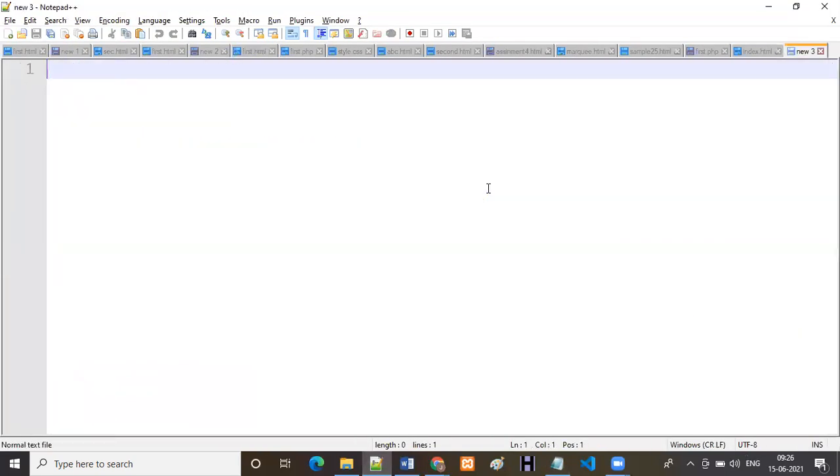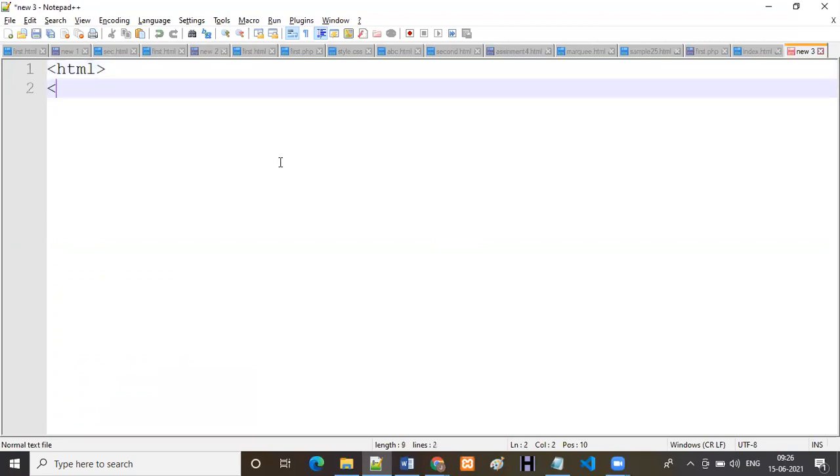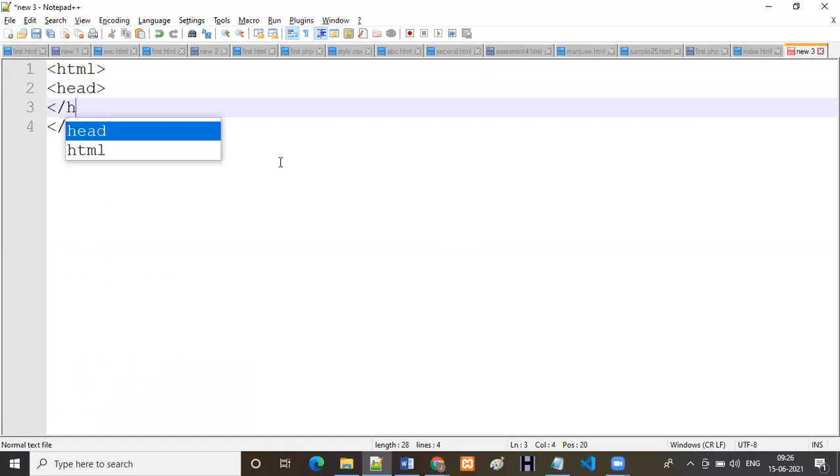Here I am not going to generate anything automatically, I am going to write everything manually. Now I am going to write the basic structure, just you can observe. HTML, then HTML should be closed. Here we have to use the head, then head should be closed. Within the head, you can do the title. Then here you can write, for example, this is sample web page.